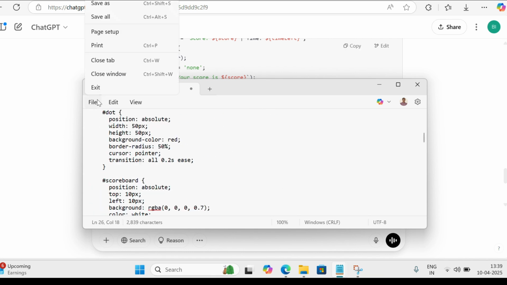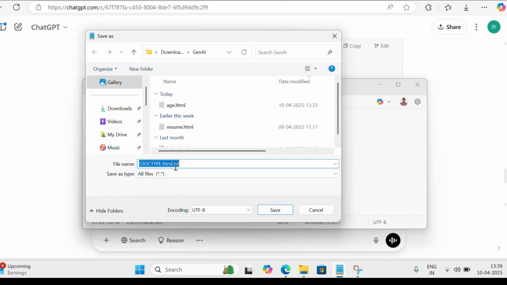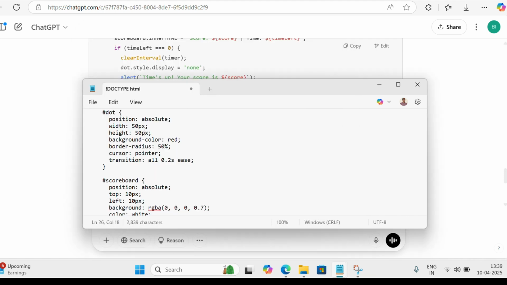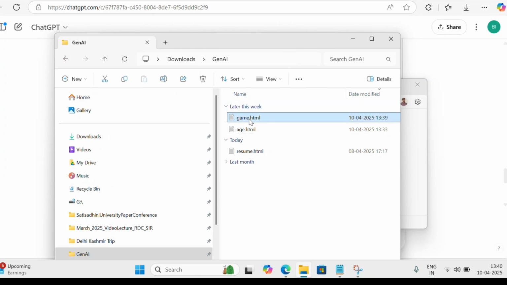Now save it as an HTML page, game.html. So we're going to have fun with ChatGPT. Based on your prompt and the intelligence of ChatGPT or any other tools like this, it will create an interesting application. Let's check. The code has been pasted in game.html. Now open the file. Wow, I'm very excited to see the game here.